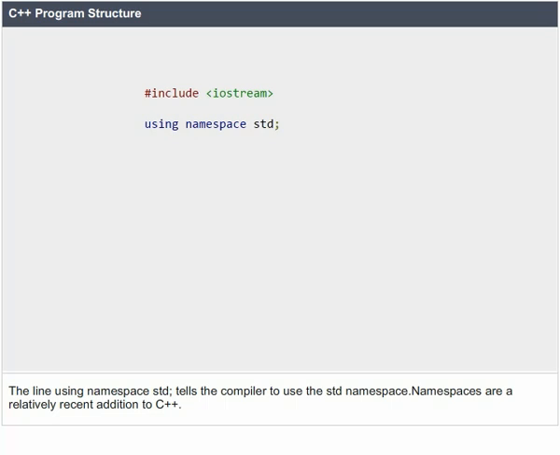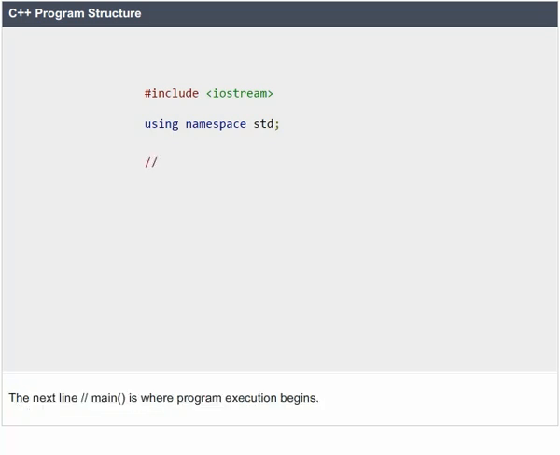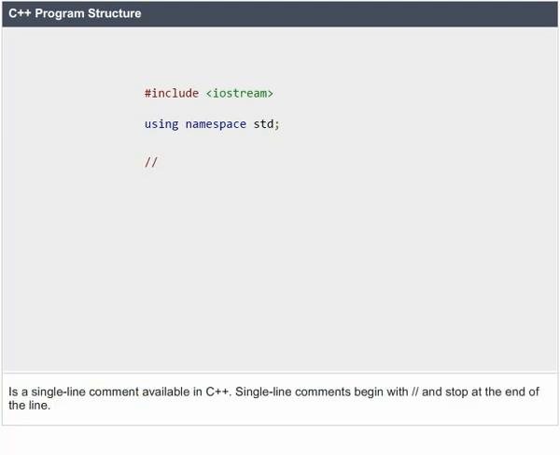Namespaces are a relatively recent addition to C++. The next line, //main, is where program execution begins. This is a single line comment available in C++. Single line comments begin with // and stop at the end of the line.